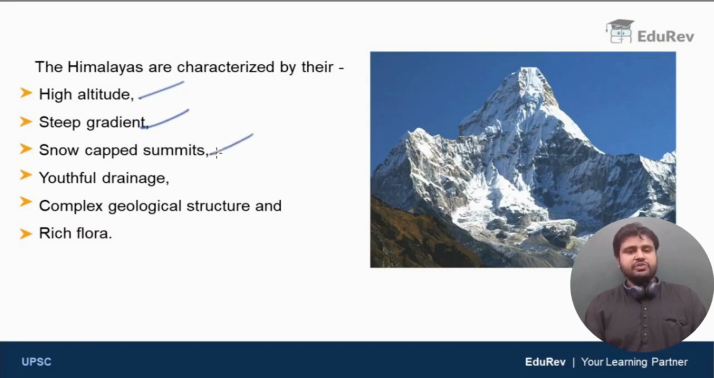The third one is snow-capped summits. Most of the Himalayan mountains are covered with snow throughout the year. That is one of the defining characteristics of the Himalayan mountains. Actually, that is where the name Himalayas came from. The translation of Himalayas in English means snow-capped mountains or snow-bearing mountains. Clear? The next one is youthful drainage.